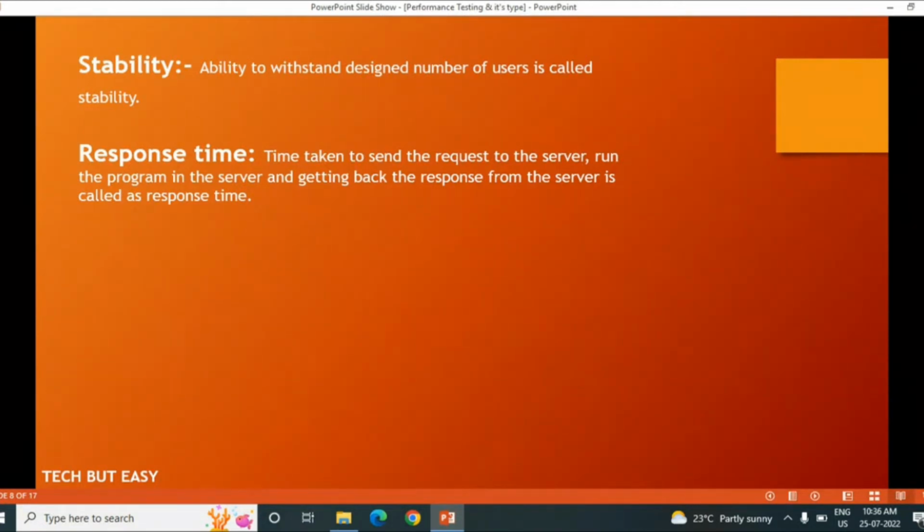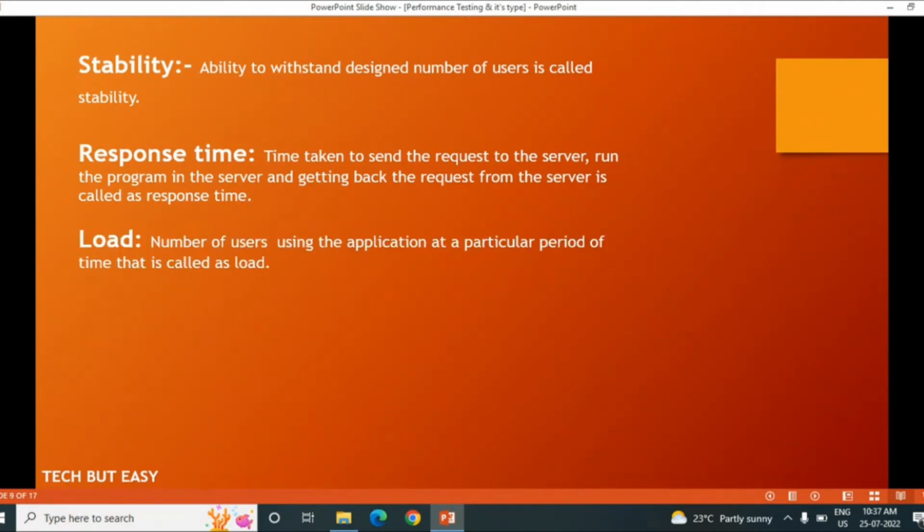Meaning in the backend some program is running, which we check against the database, and the result comes back to the front end. If you enter wrong credentials, it will show an error. So how much time does it take? First we enter credentials and push the login button, then it goes to the server and comes back to the front end. That is called response time. It means how much time my application is taking in this duration.